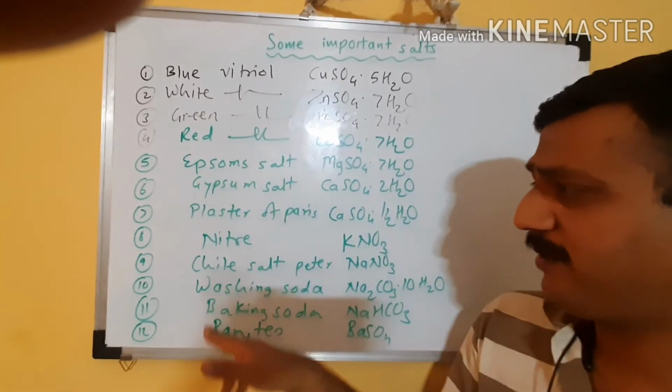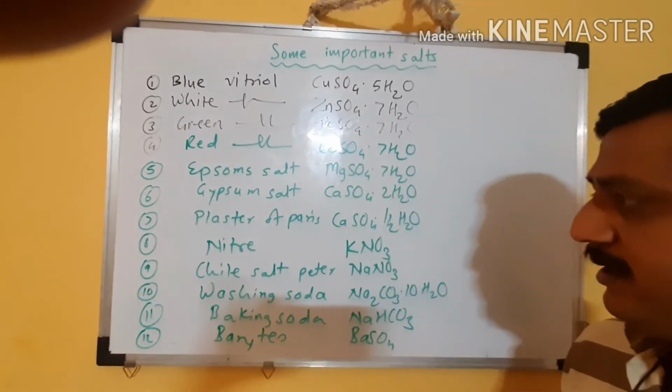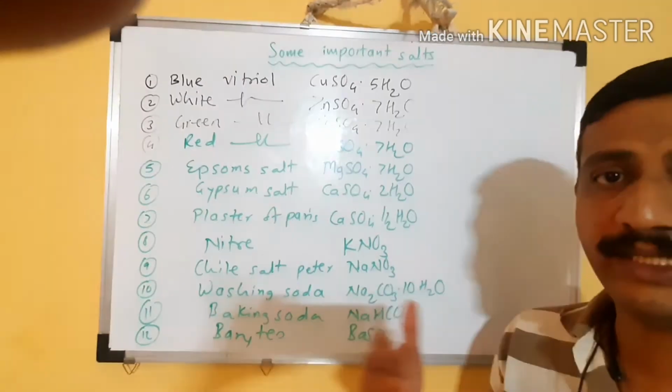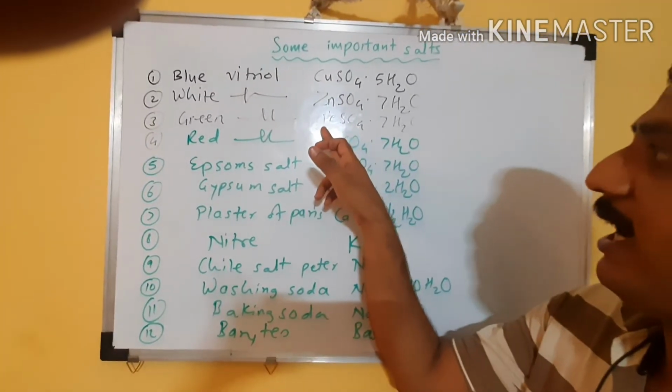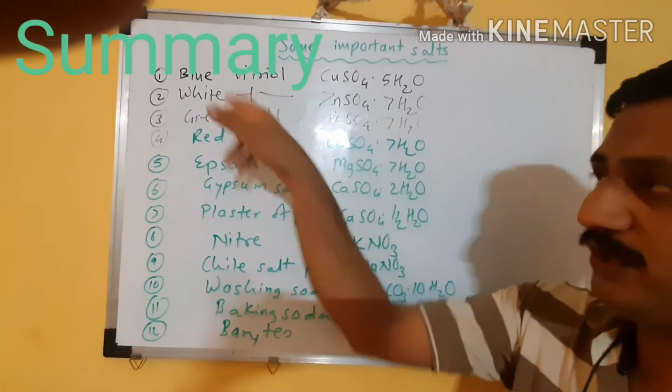So their common names are these ones, their formulas are these ones, and the chemical names are different. For example, ferrous sulfate heptahydrate is the chemical name. Here I wrote the common names.